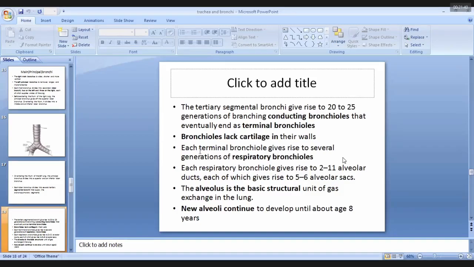The feature of the bronchioles is that they lack cartilage in their walls. There are no cartilaginous rings in the walls of the bronchioles. They are only present up to the level of the tertiary bronchi. Then each respiratory bronchiole gives rise to 11 to 12 alveolar ducts, from which 5 to 6 alveolar sacs arise. These alveoli are the basic structural unit where gas exchange takes place in the lungs.